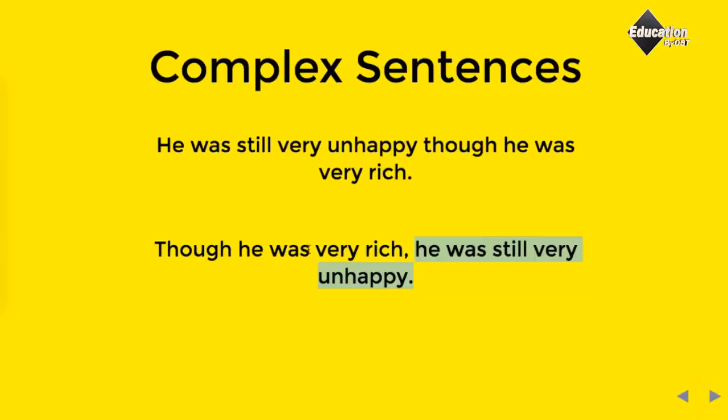Please note, the dependent clause starts with an adverb. This word is called the adverb clause connector. Both sentences mean the same and are right. You can write these sentences in both manners: independent clause first and dependent clause later, or dependent clause first and independent clause later.